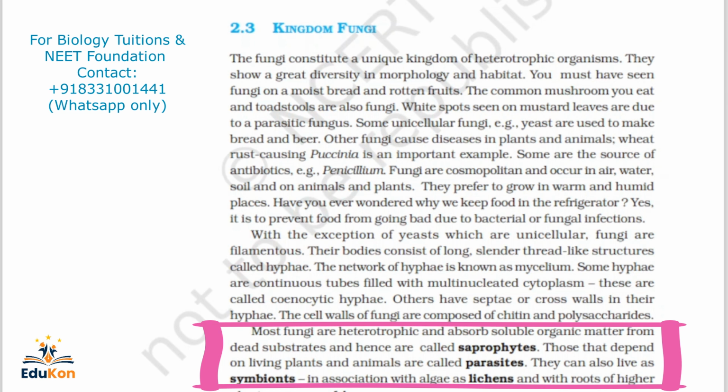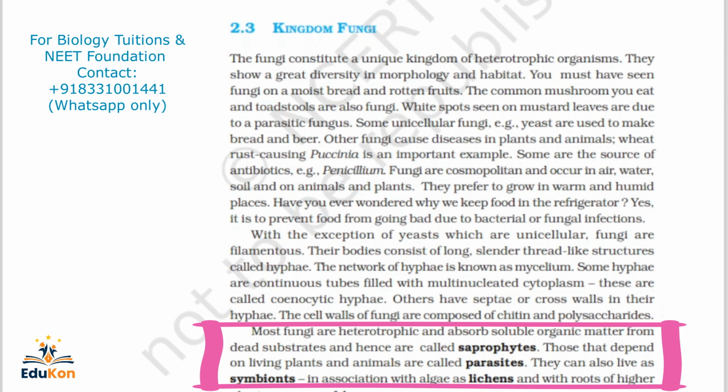They can also live as symbionts, in association with algae as lichens and with roots of higher plants as mycorrhiza. So sometimes a fungus lives as a parasite, and in some cases as a symbiont.